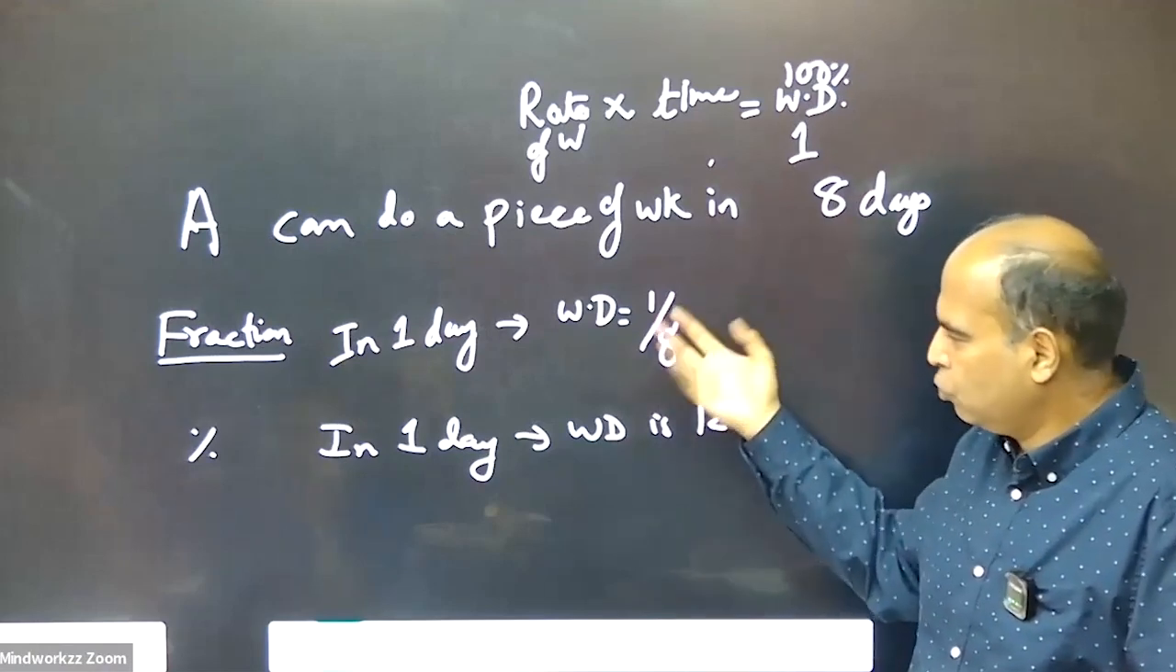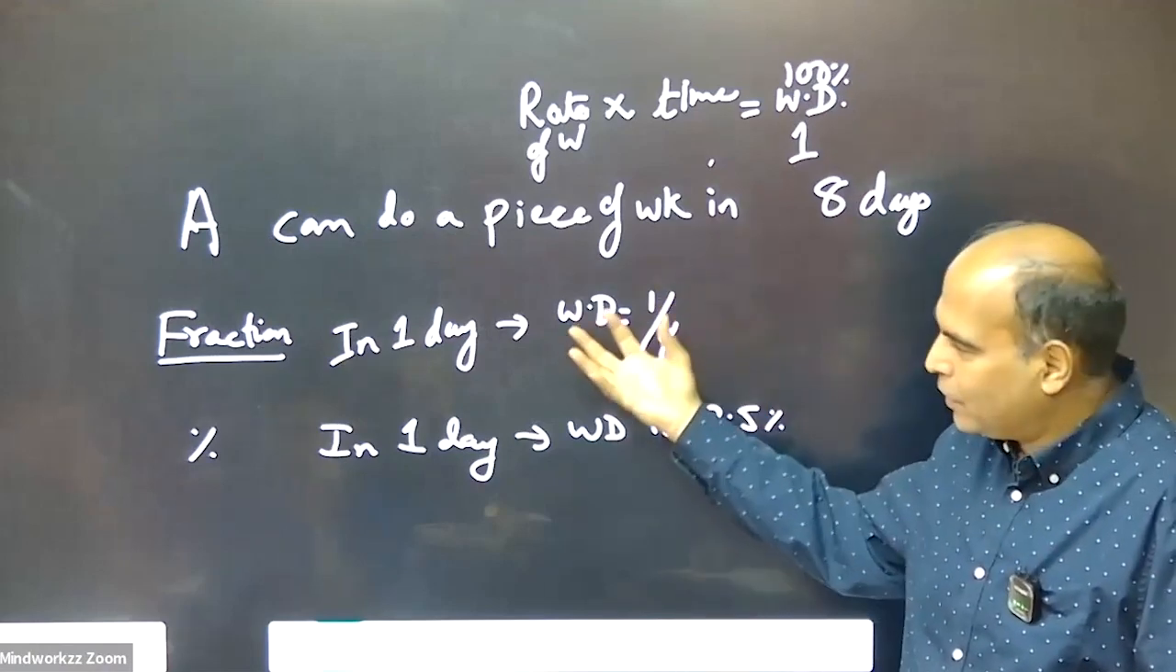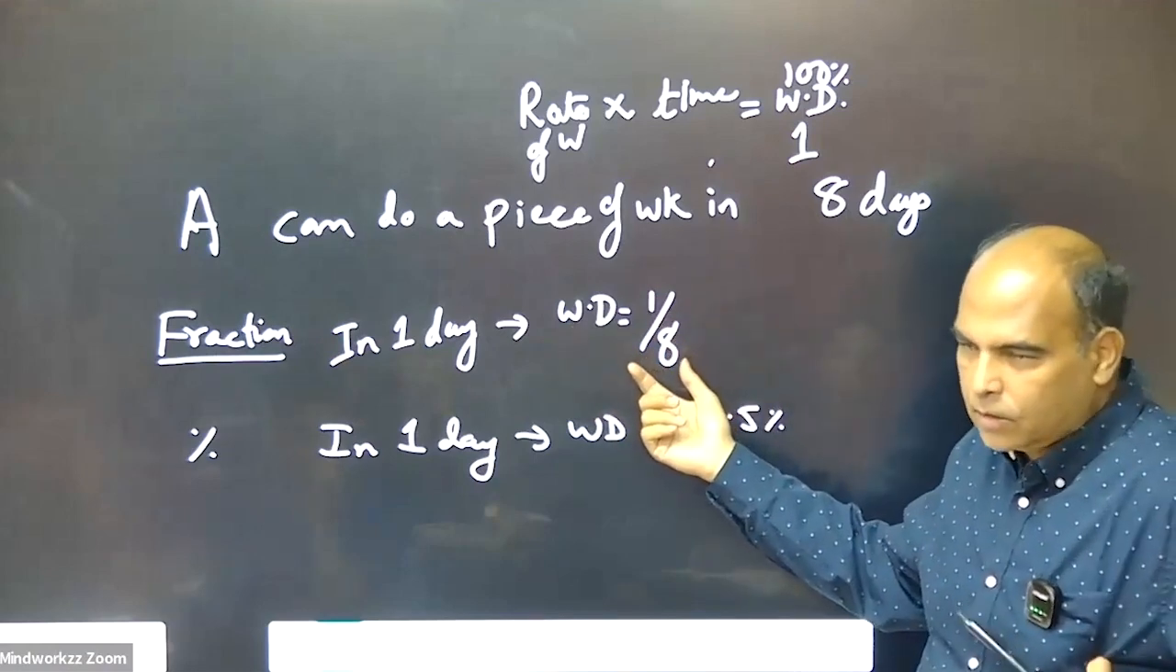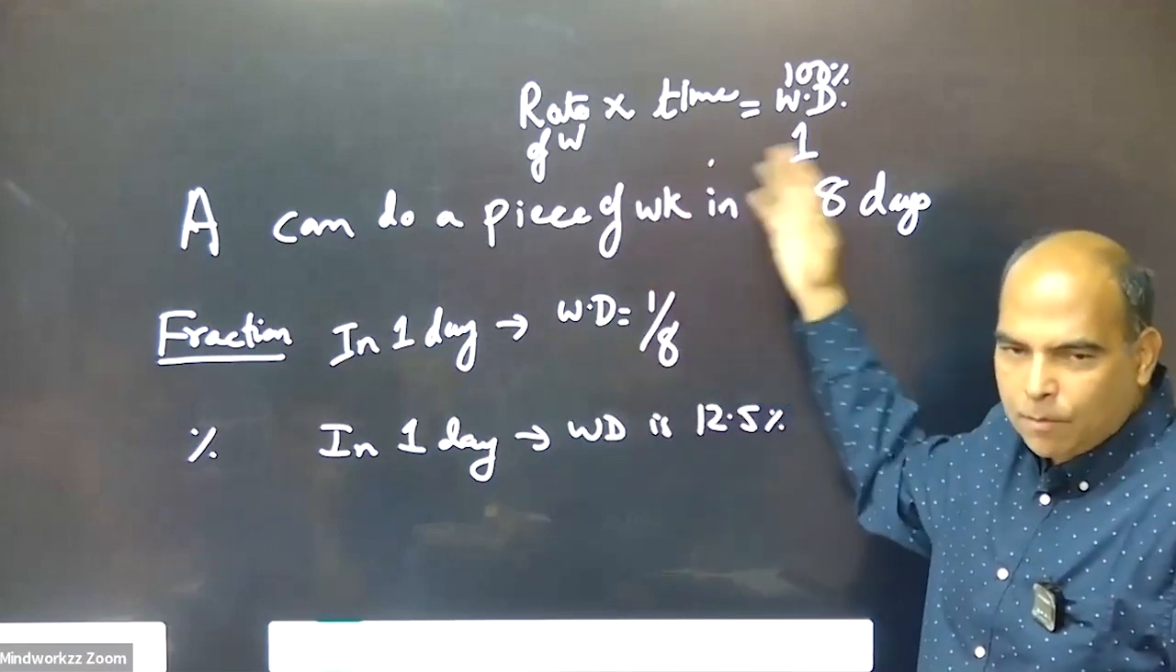If he works for 2 days or 3 days, in fraction terms, he would have done 3/8 of the work, because this is the rate of work. That's the variable. The rate of work into time equals work done.